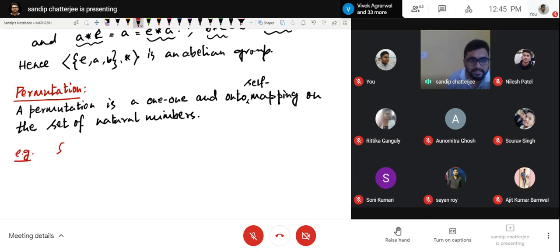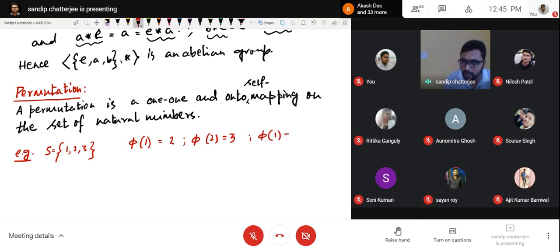if I consider a simple set 1, 2, 3, this is my set S. Now, as a mapping, if I name a mapping phi, I can consider a mapping phi of 1 goes to 2, phi of 2 is 3, and phi of 3 is equal to 1. This can be a mapping.